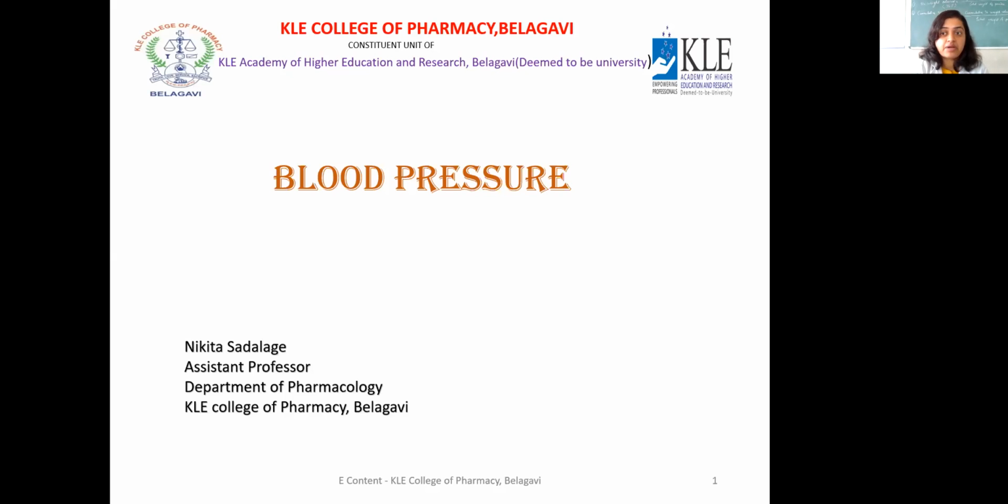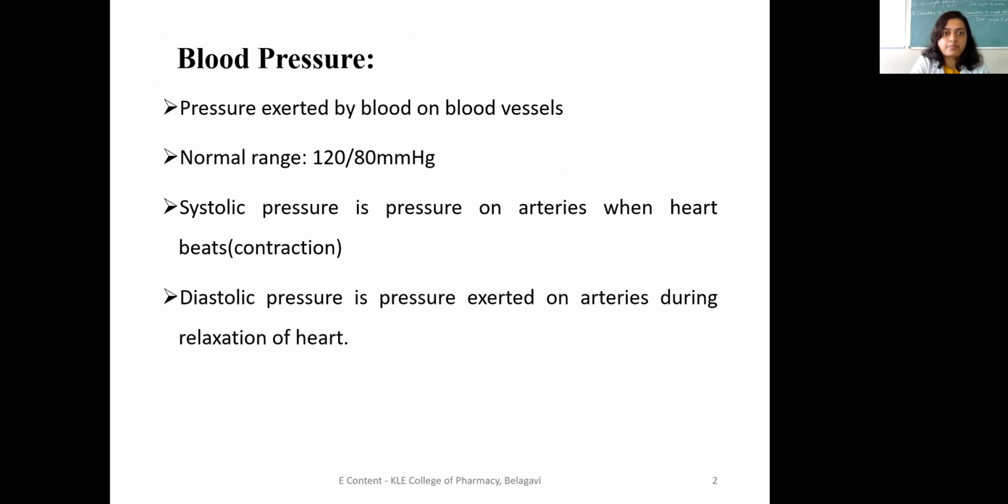Now we'll study blood pressure. What is blood pressure? What are the factors involved in blood pressure? How to measure BP? We'll learn these one by one. So, as we know, BP is nothing but the pressure exerted by the blood on the blood vessels.